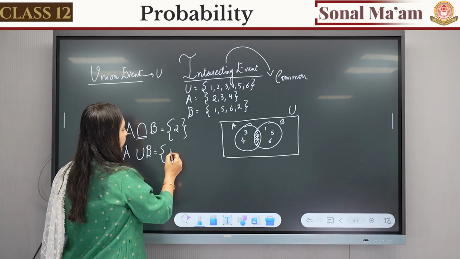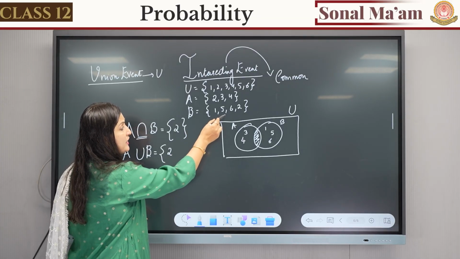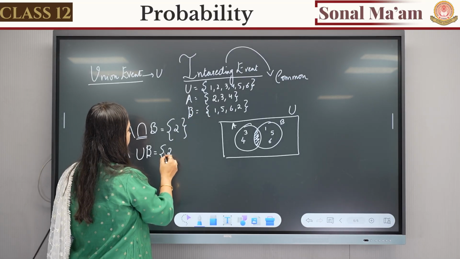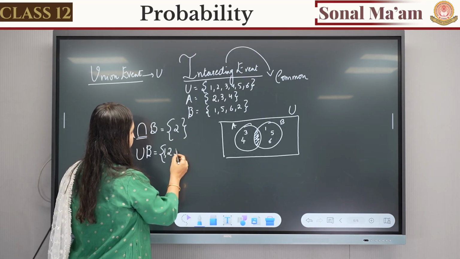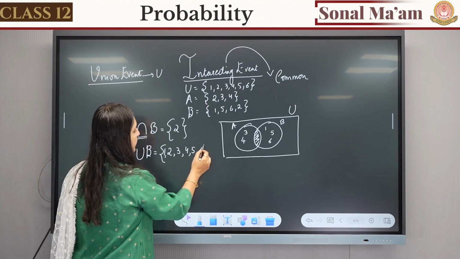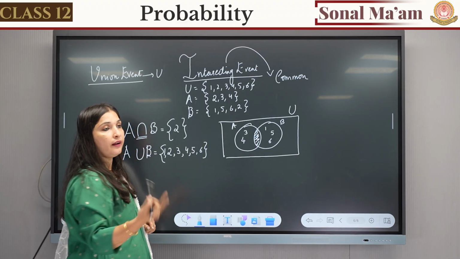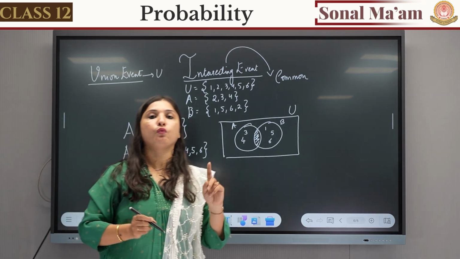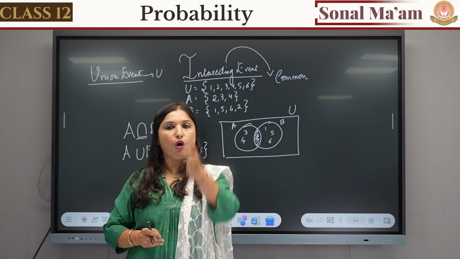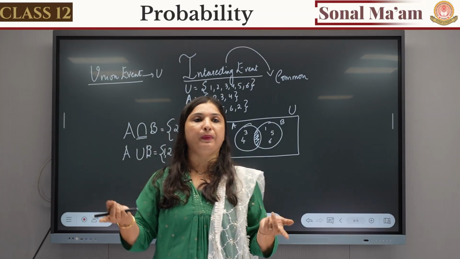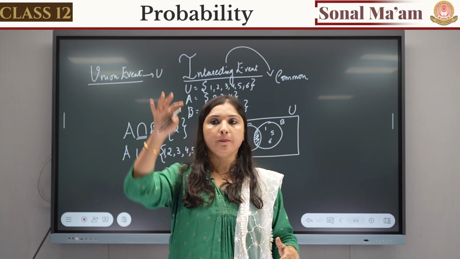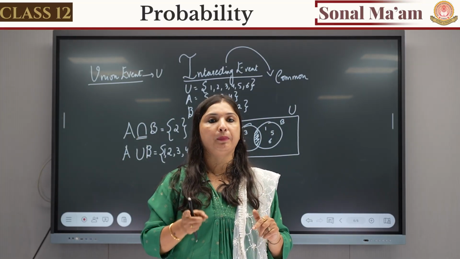We'll start. We'll write 2. 2 is in this one also, but we don't have to write it again. First of all we have 1, so 1, 2, then we have 3, then we have 4, we have 5 and we have 6. 2 was here again, but we did not write it, because in union we write all the elements of A, all the elements of B, all the common elements also, but we don't repeat it. Is it clear to everyone? Union event, we want A also, we want B also, but we don't have to repeat.